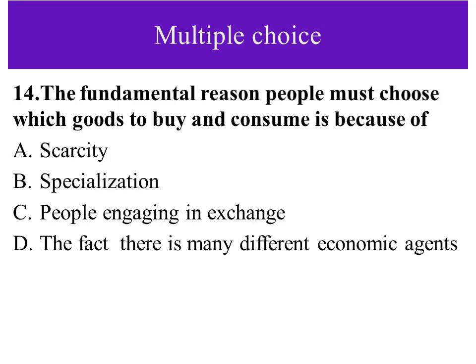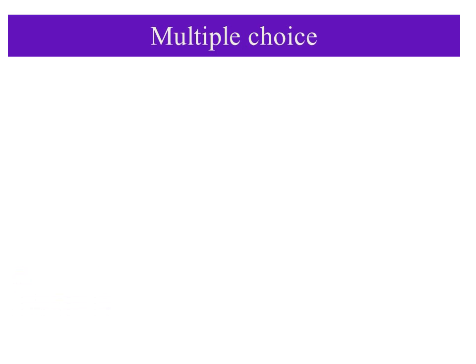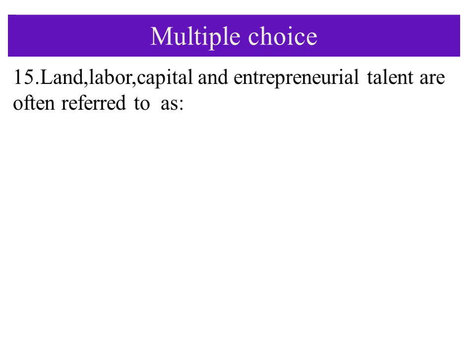Have you seen how this question is raised? Which one is the answer? Choice is because of what? Choice is because of scarcity.